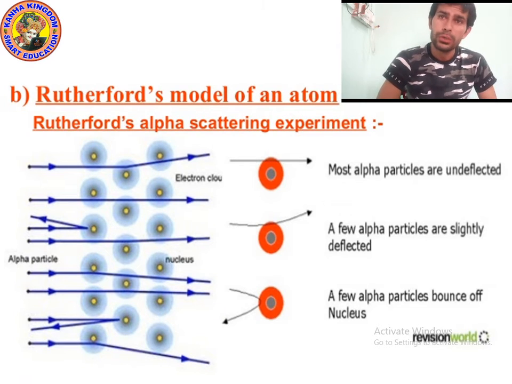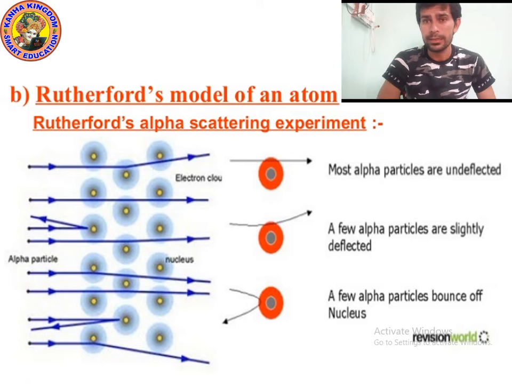When these alpha rays, or beam, fall on the atoms of the thin gold foil, what happens?